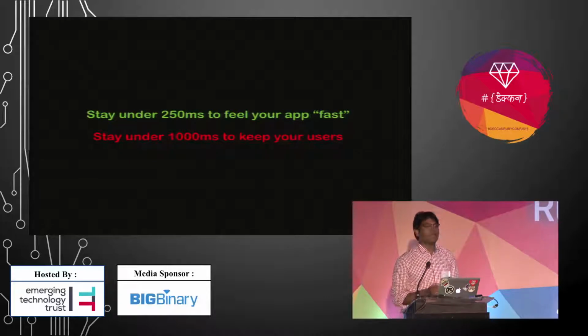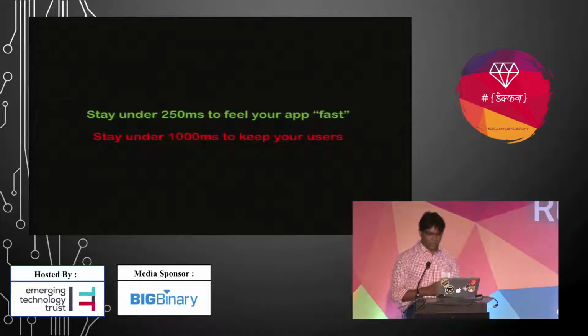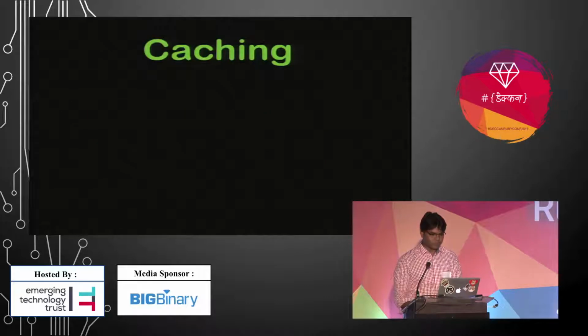As a good developer, everyone wants their app to be good and their users to be happy. So we need to think about that. For that, caching plays a very important role in speeding up your Rails app.